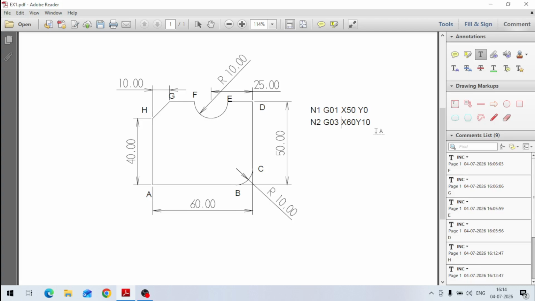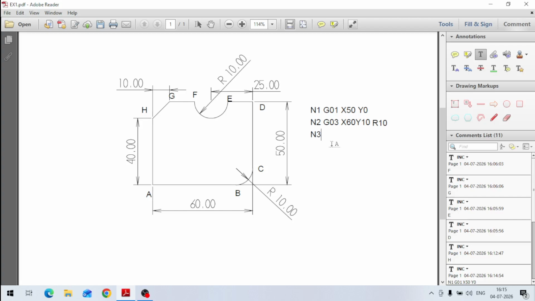This is the final point. Destination point is x60 y10. But because radius 10 is there, I have to write here R10. Anyhow, enter.